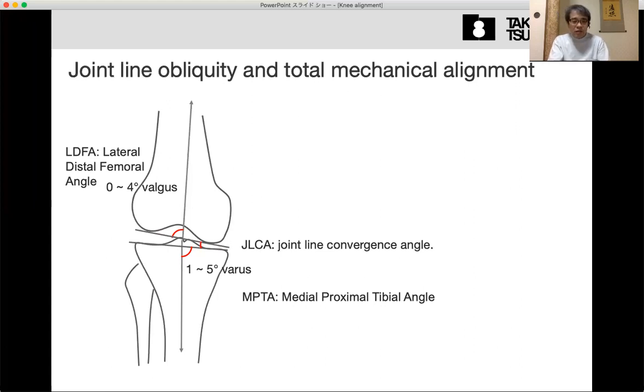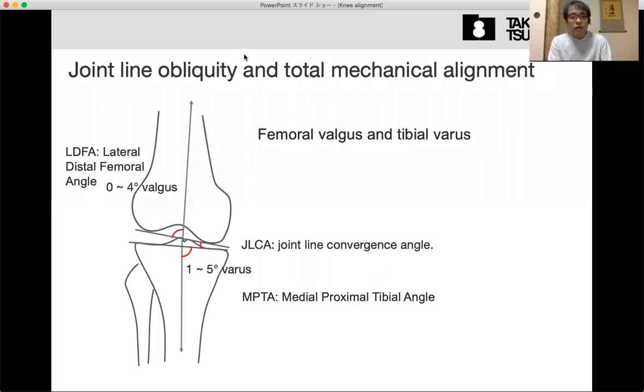So even in the normal knee, this is slightly medially slanted, and according to the disease progression, this comes larger and larger. So we should also take into account this difference between the MPTA and LDFA.